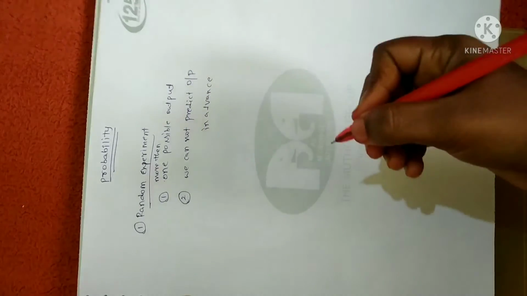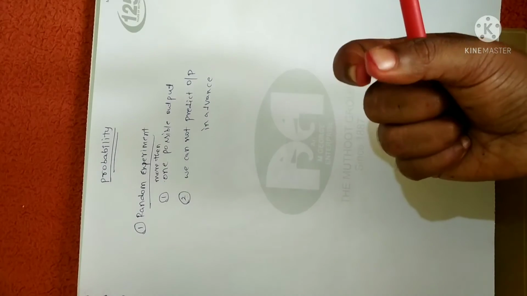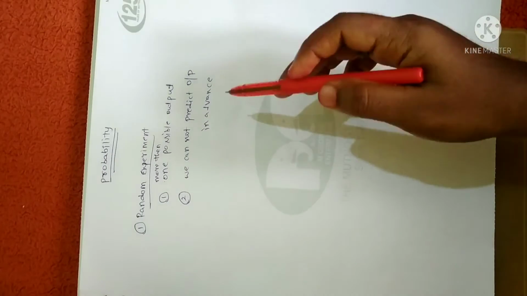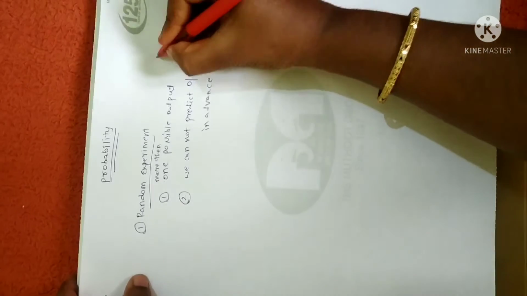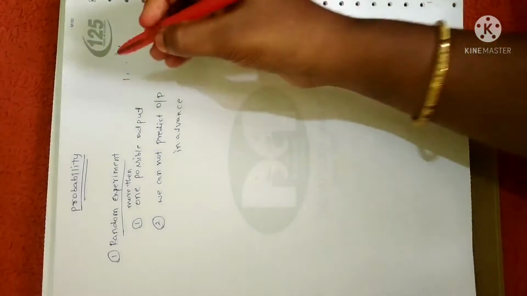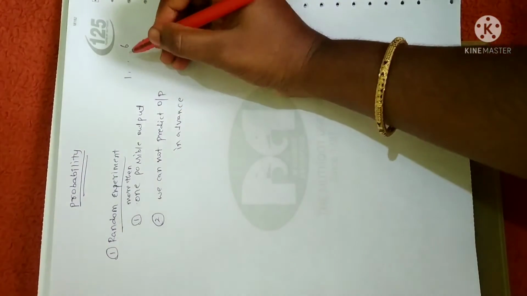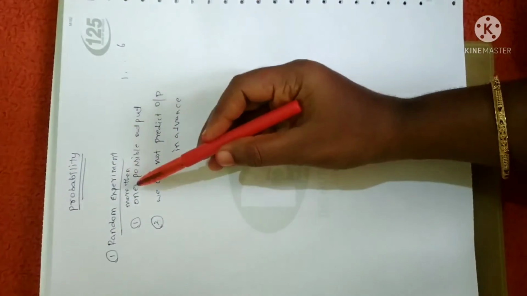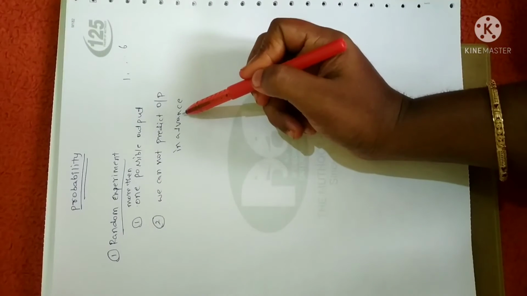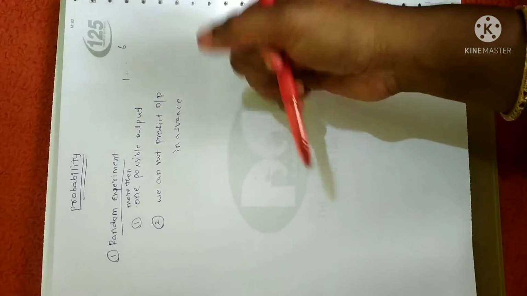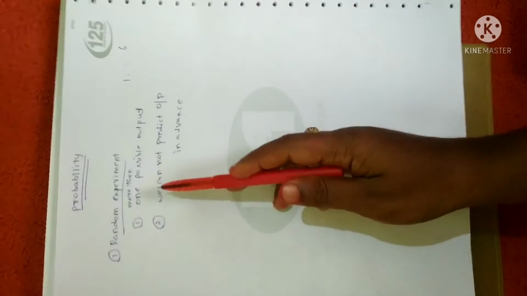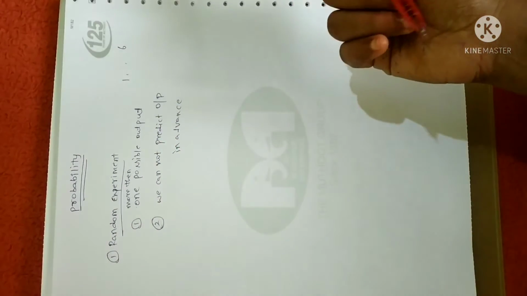I'll give you just one example. Die, I think you are familiar with the dice, right? If you throw a die, it will have more than one output. You will have the numbers from 1 to 6 on a die. So if you throw it, you will get 1 or 2 or 3 or 4 or 5 or 6. So definitely it has more than one output, so it satisfies the first condition. Second one is we cannot predict the output in advance. Among the numbers 1 to 6, if we throw the die, we don't know which number we are going to get, right? So we say that is a random experiment. That is, throwing a die is a random experiment.